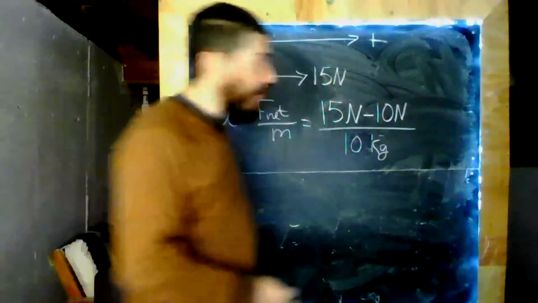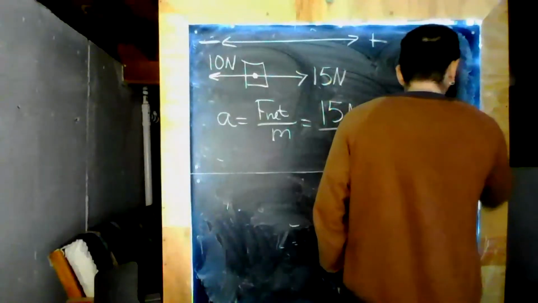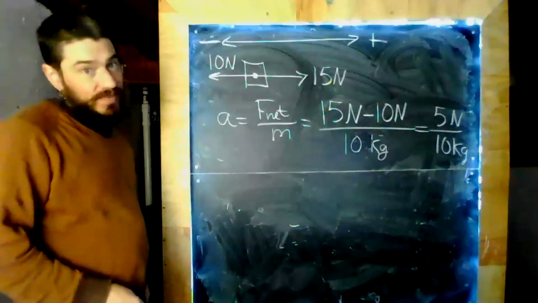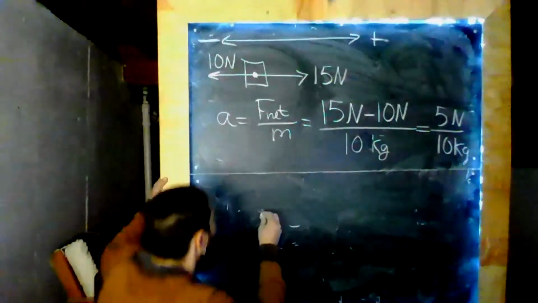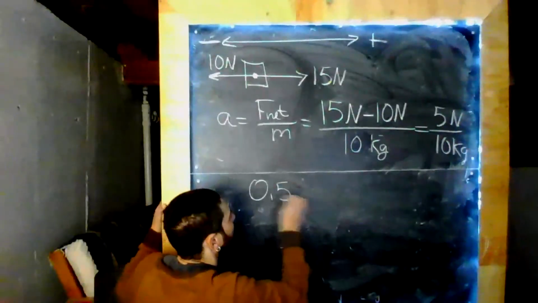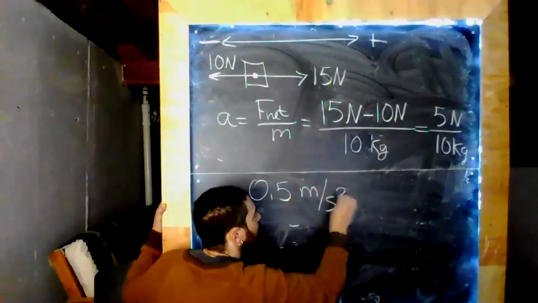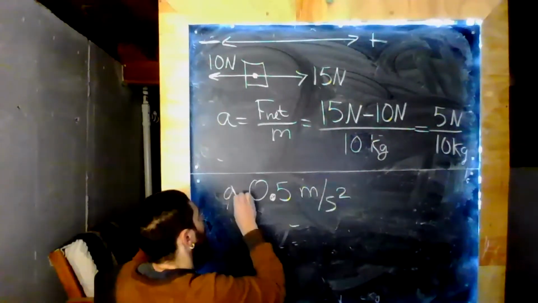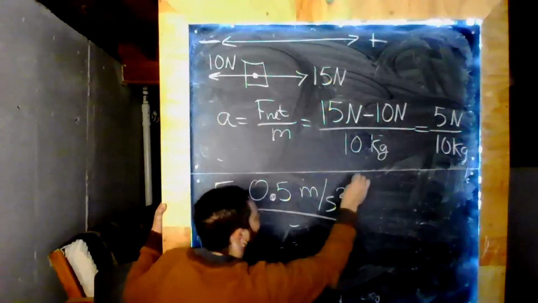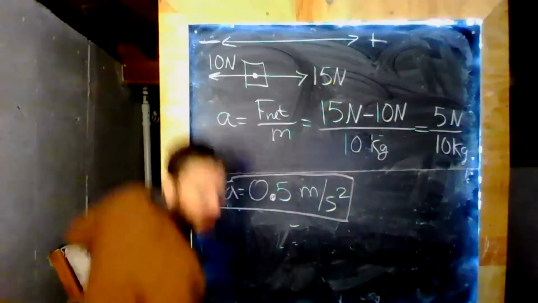So what is the net force? 5 newtons. 5 newtons divided by 10 kilograms is 0.5. Again, standard units in, we get standard units out. Our acceleration is 0.5